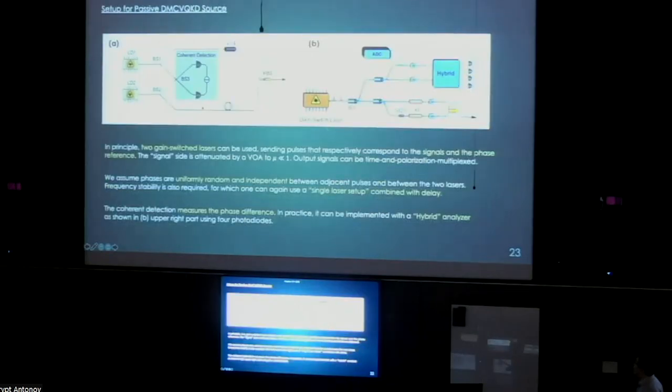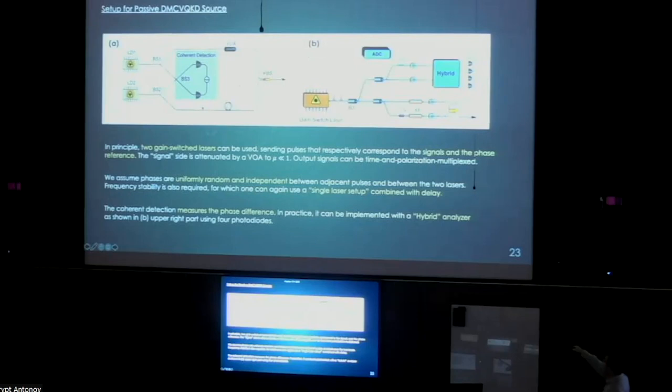DM-CV. Now, this is a more practical setup where you can have gain switch lasers to prepare the phase randomized pulses. And also, the signals and the phase reference would have an attenuator here, like a VOA, to attenuate your signal laser to the low intensity level that DM-CV requires.